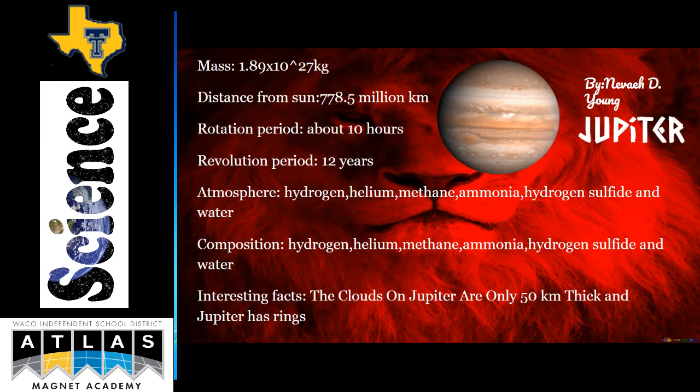Jupiter. Mass 1.89 times 10 to the 27th power kilograms. Distance from Sun 778.5 million kilometers. Rotation period about 10 hours. Revolution period 12 years. Atmosphere, hydrogen, helium, methane, ammonia, hydrogen sulfide, and water. Composition, hydrogen, helium, methane, ammonia, hydrogen sulfide, and water. Interesting facts, the clouds on Jupiter are only 50 kilometers thick, and Jupiter has rings.